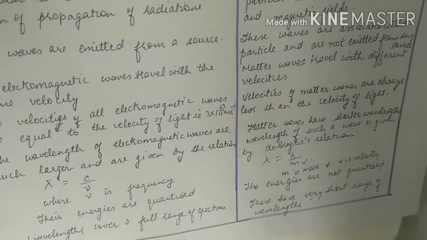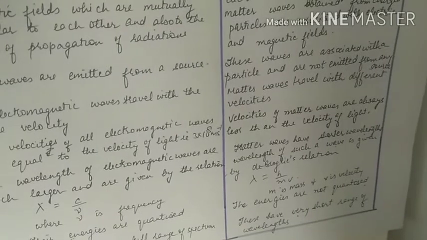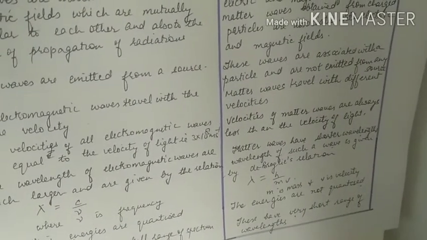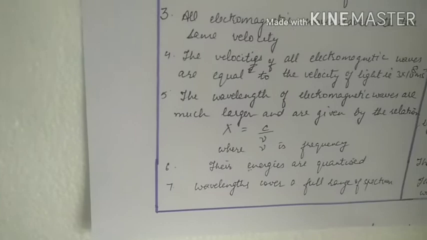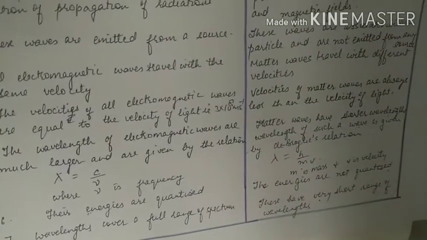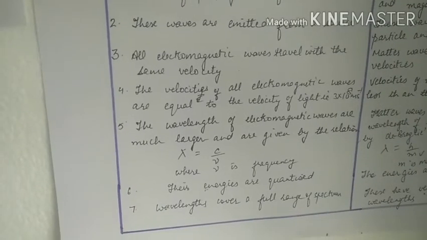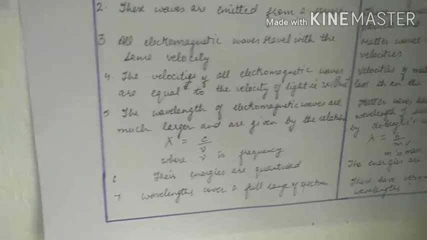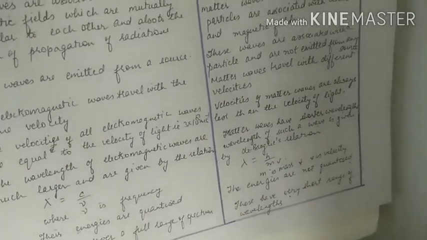Matter waves have shorter wavelengths. The wavelength of such a wave is given by de Broglie relation, lambda is equal to h by mv. The energies of electromagnetic waves are quantized. The energies of matter waves are not quantized. Electromagnetic waves have a wavelength which covers a full range of spectrum. Matter waves have very short range of wavelengths.